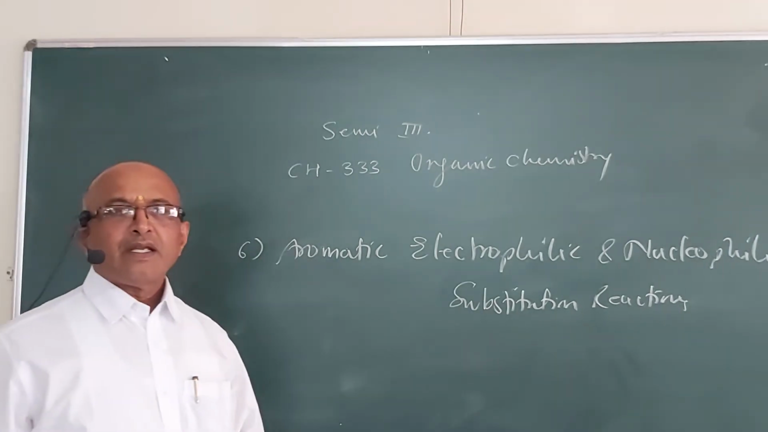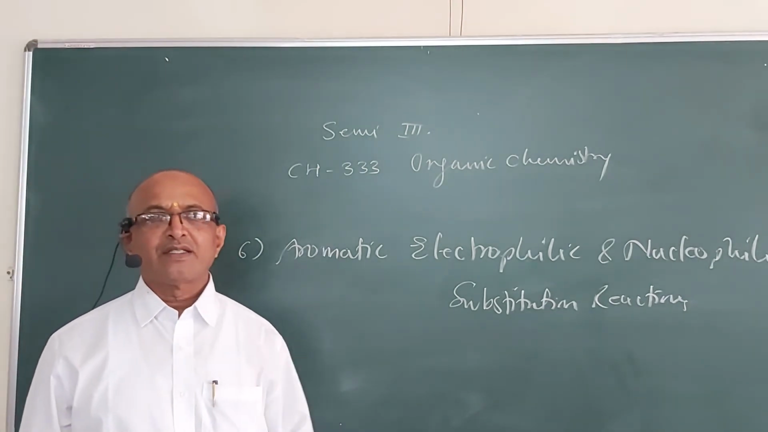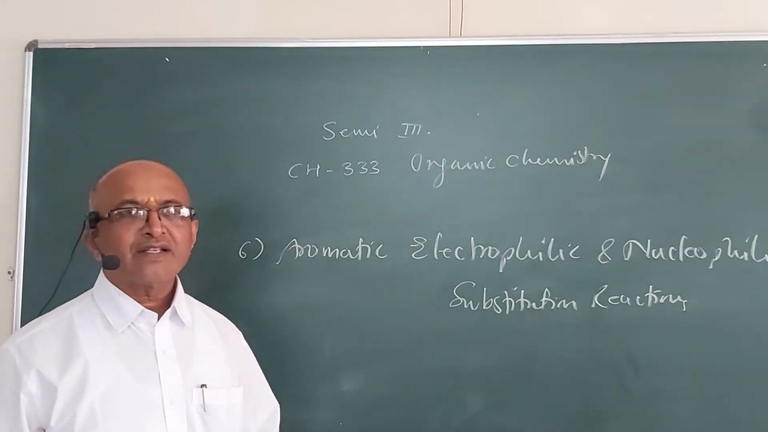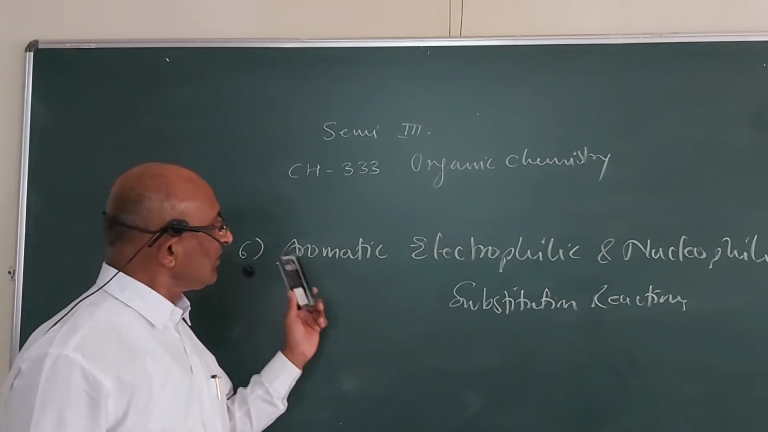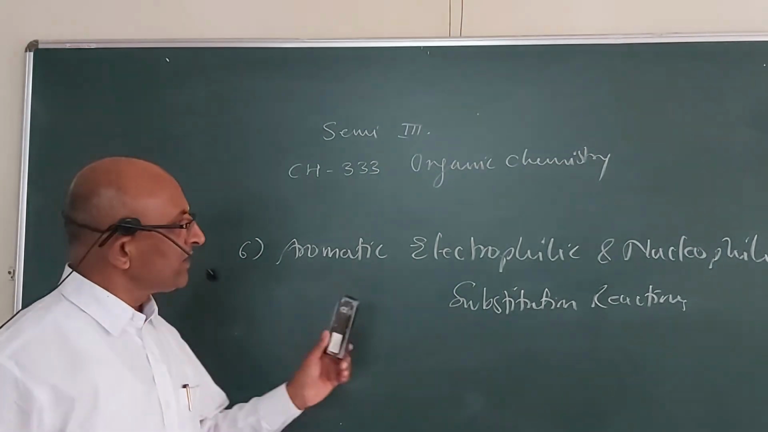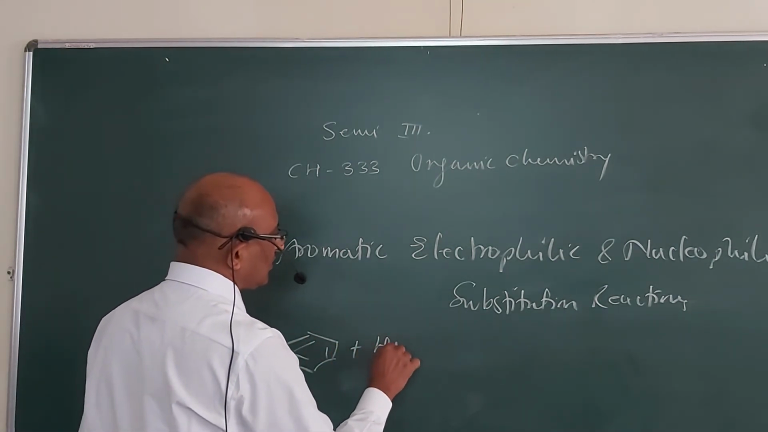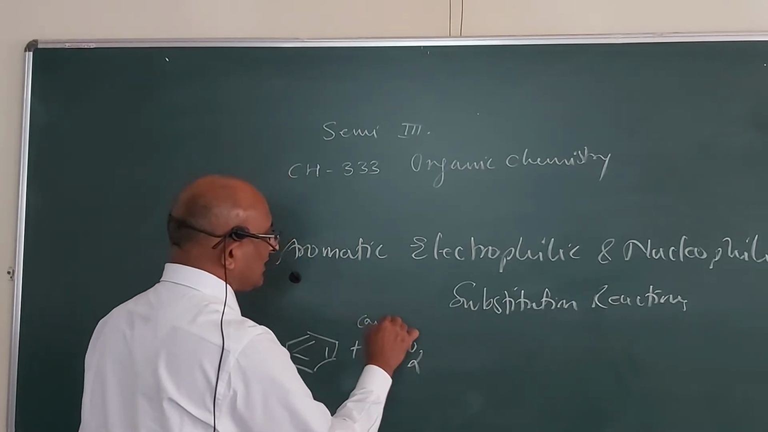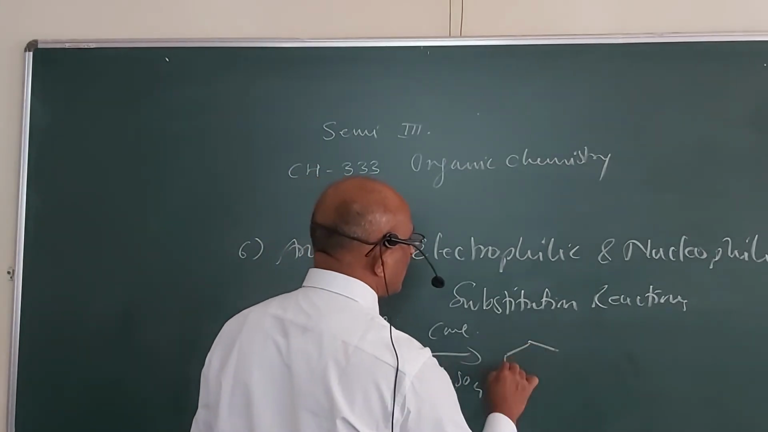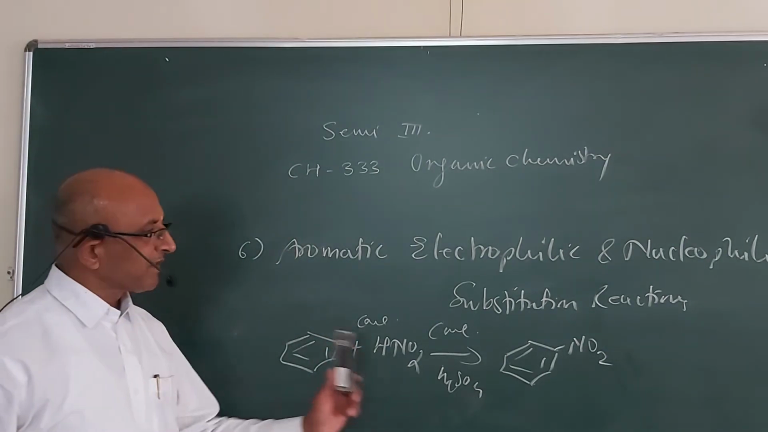Benzene is an aromatic compound. Why is it aromatic? Because it obeys Huckel's rule. It contains alternate double and single bonds and gives substitution reactions rather than addition reactions. Here we see in aromatic electrophilic substitution how the electrophile is formed. We have seen the simple reaction that when benzene is allowed to react with a mixture of concentrated nitric acid and concentrated sulfuric acid, we get the formation of nitrobenzene. Means the hydrogen atom of benzene is substituted by the nitro group.